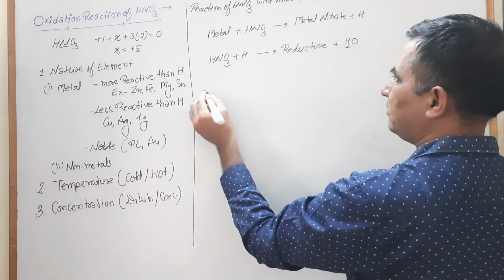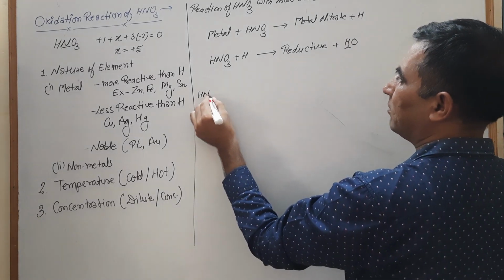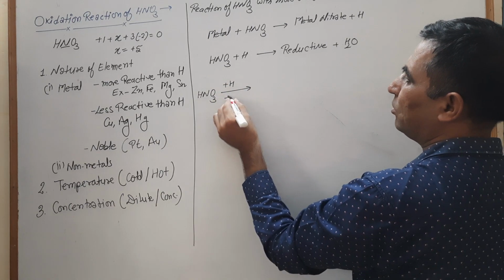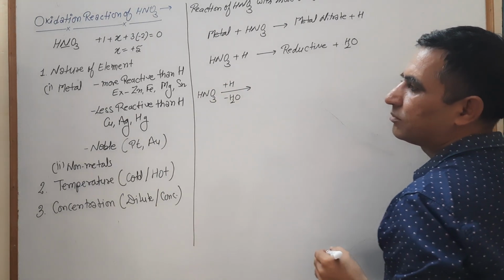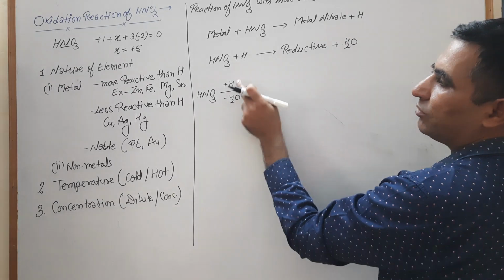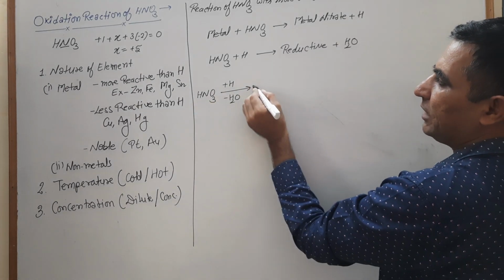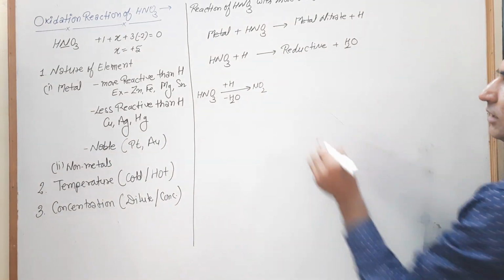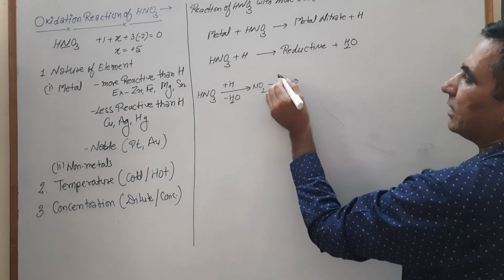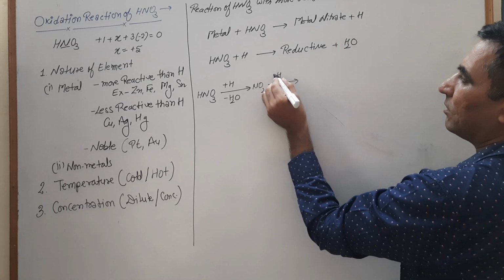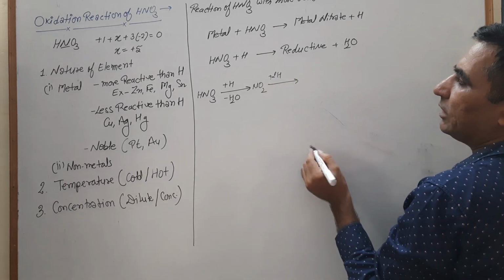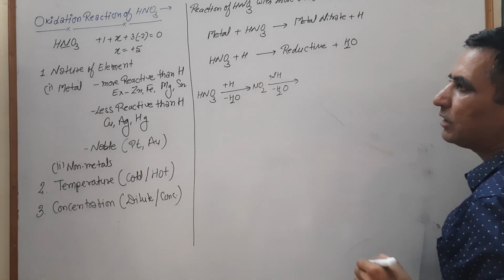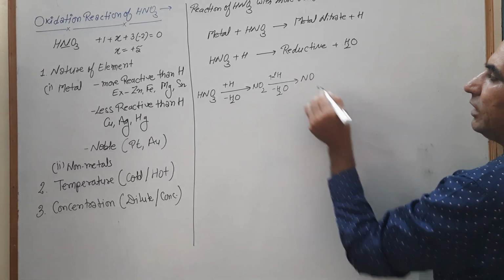Look, when hydrogen reacts with HNO3, it loses 1 H2O. By losing 1 H2O, 1 H and 1 oxygen, the remaining one is NO2. When this NO2 again reacts with 2 hydrogens, it again loses 1 H2O and converts into NO.